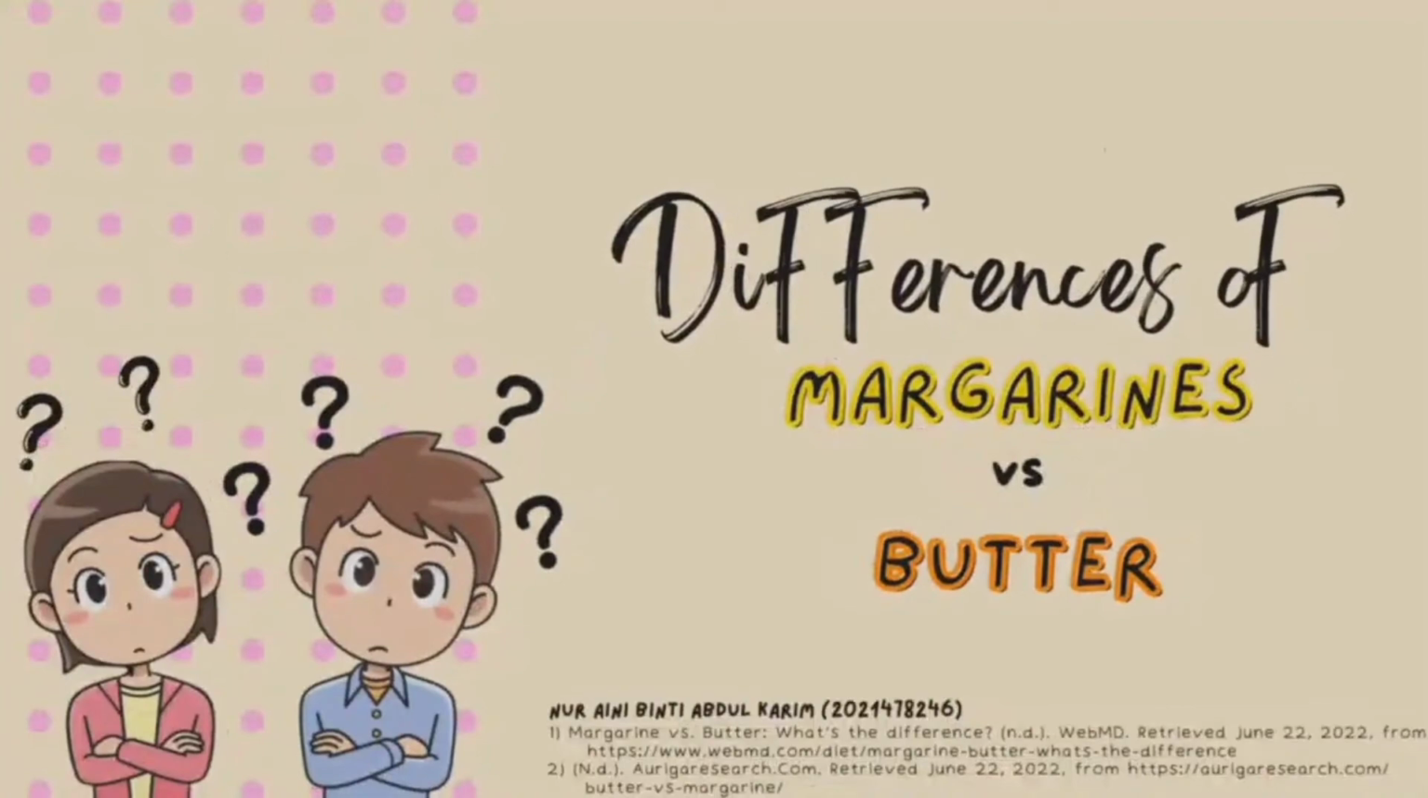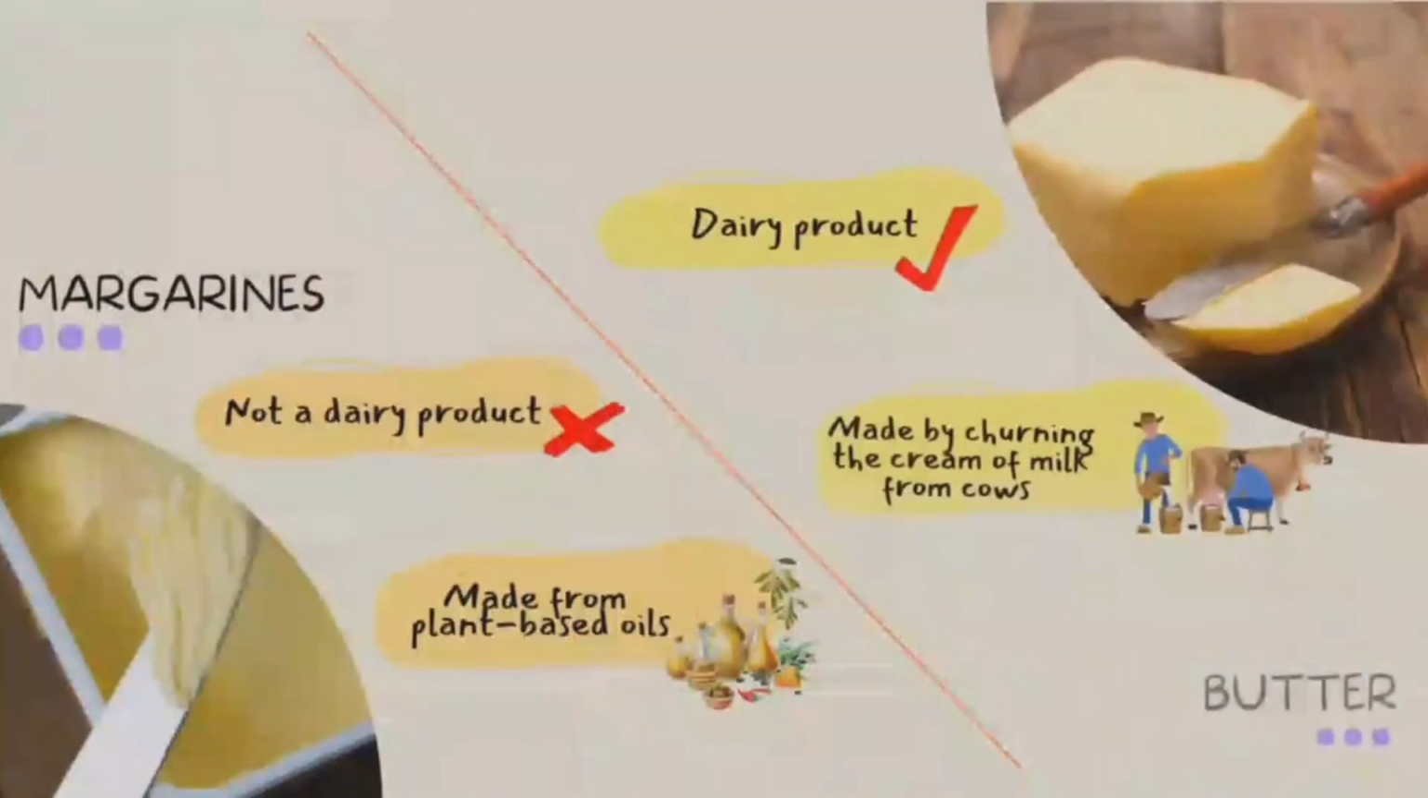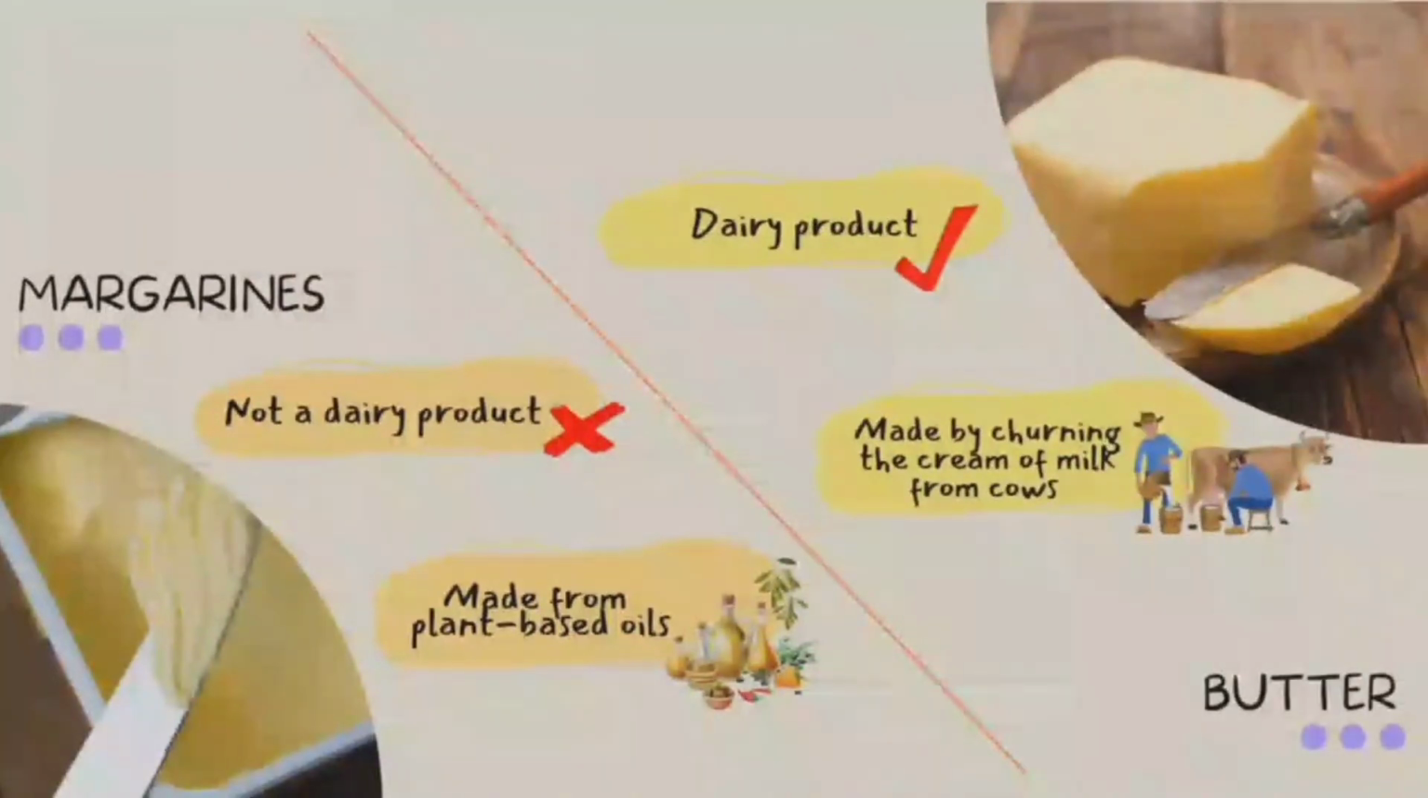Differences of margarine versus butter. Instead of butter, we can use margarine as a substitute, and since there is no animal fat in it, it is not a dairy product. Canola oil, soybean oil, and other plant-based oils are used by manufacturers to make margarine. Butter, on the other hand, is a dairy product, made by churning cow's milk cream.